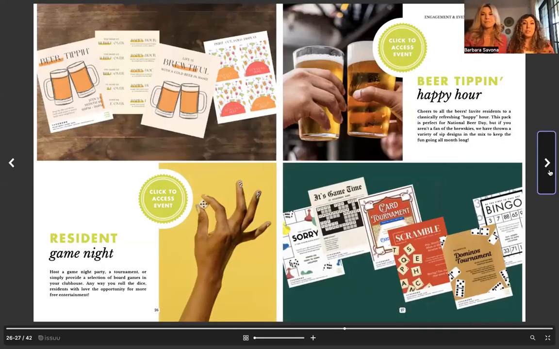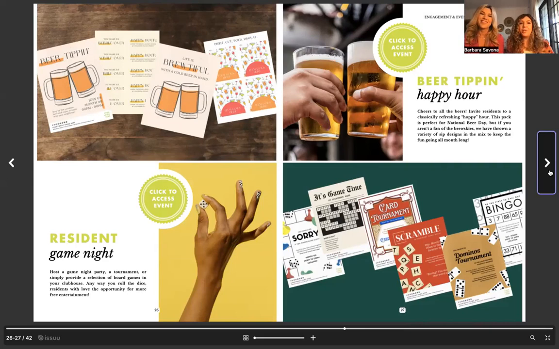Okay, so as Barbara mentioned earlier, this month has National Beer Day included in it, right? So this is a really fun one, you could do a happy hour. And what I love about this one is even if you didn't want to do brewskis or beer, we have a whole sip campaign. So you can do it however you'd like. You can host this offsite at a restaurant, a local bar near your area, or a winery. Get your residents excited about it.